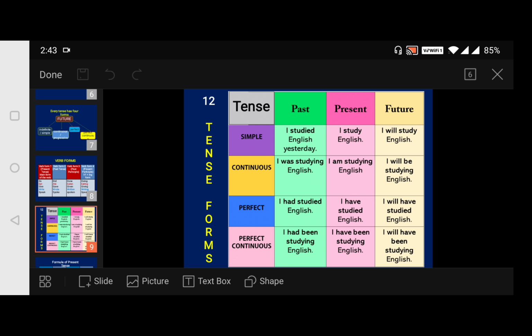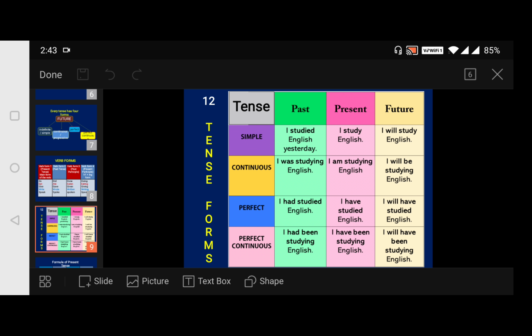Then future, where we have to use words like will or shall: I will study English. The action is not yet completed. So past is a completed action, present is a routine or habit, and future is I will study English.